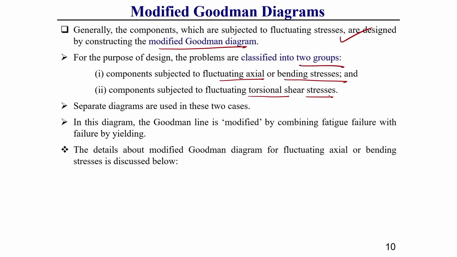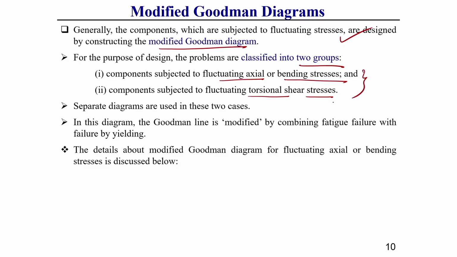For these two groups, two different modified Goodman diagrams are established. Based on these two diagrams, we design the component subjected to fluctuating loading. That is why I have written here that two separate diagrams are used for design purposes.